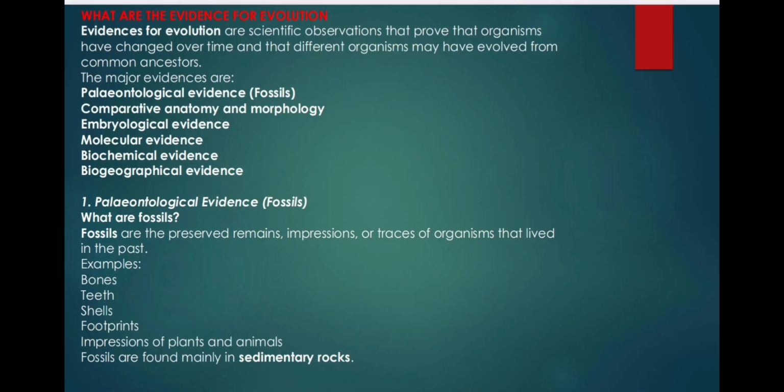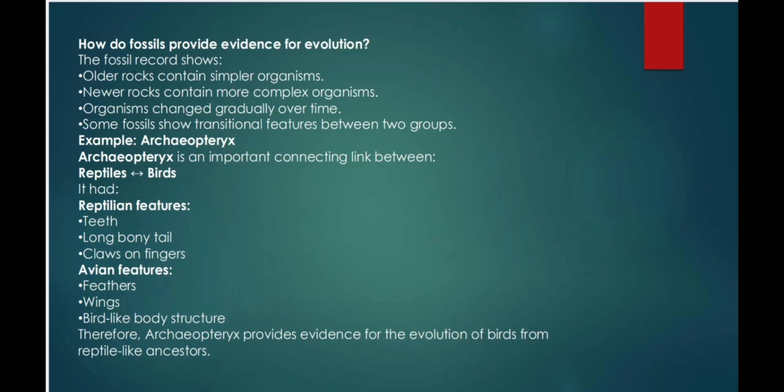Number 1. Paleontological evidence, fossils. What are fossils? Fossils are the preserved remains, impressions, or traces of organisms that lived in the past. Examples: bones, teeth, shells, footprints, impressions of plants and animals. Fossils are found mainly in sedimentary rocks. How do fossils provide evidence for evolution?